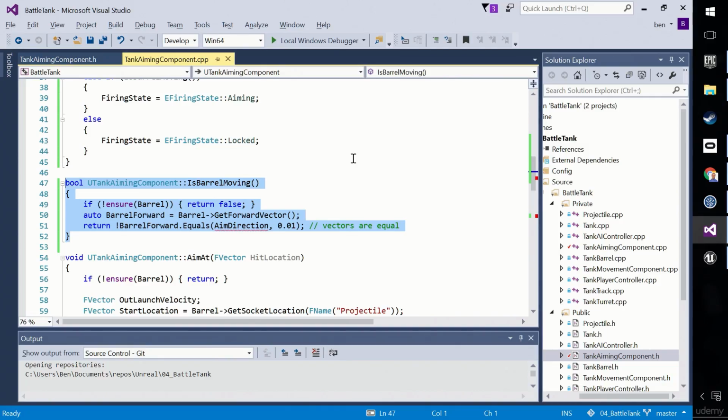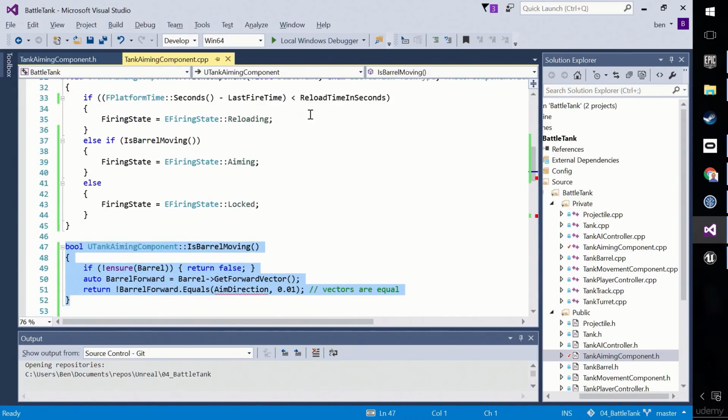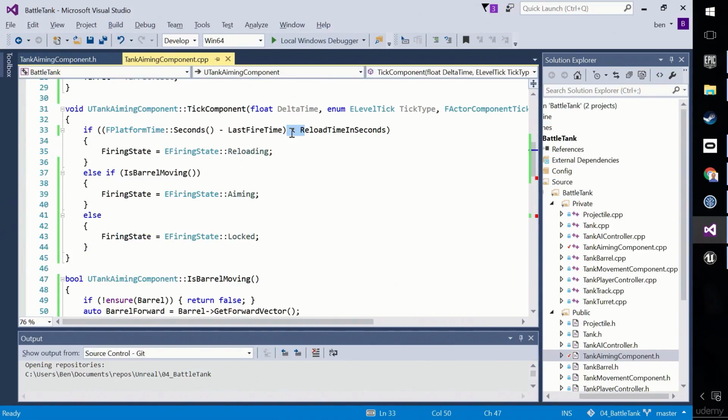Let's go ahead and compile and see what we get out of this now. By the way, make sure you switched your chevron round here in the question in tick component. Is the time since the last fire time less than the reload time in seconds, not greater than in this case, okay? Otherwise, you won't be in the reloading state. So that's an important note there.